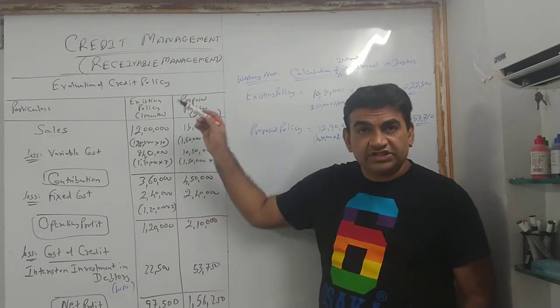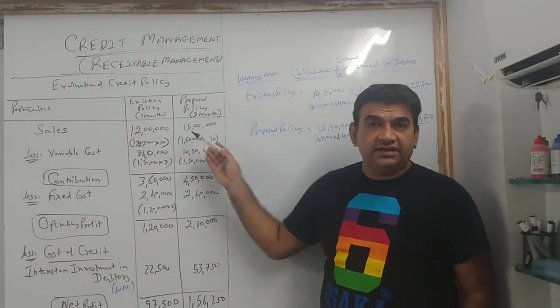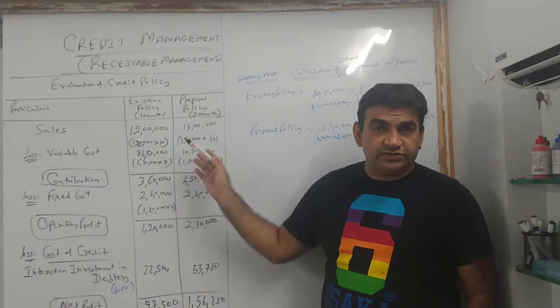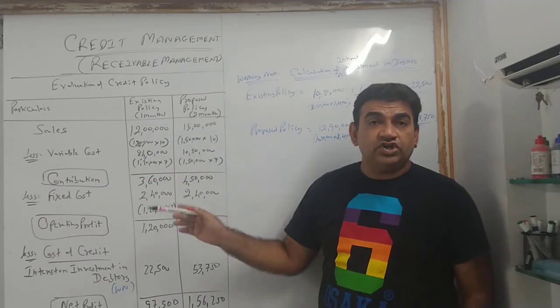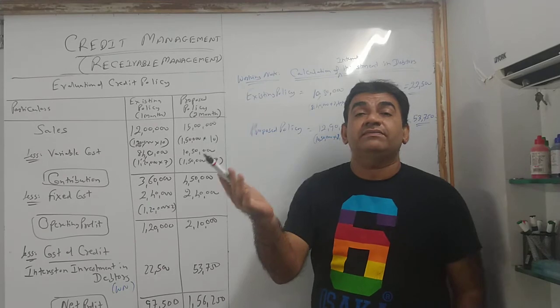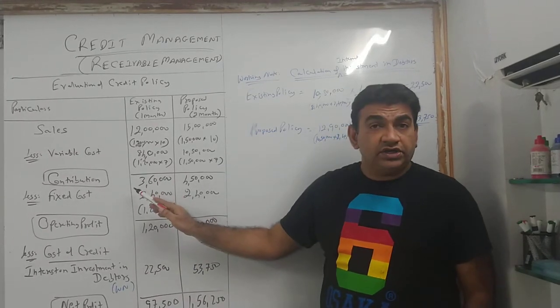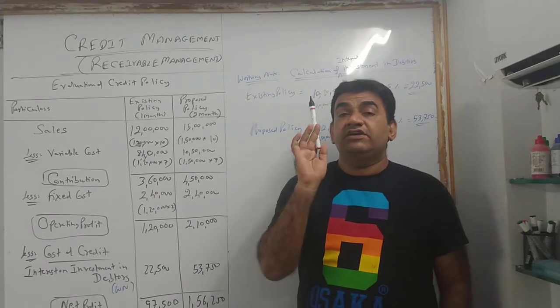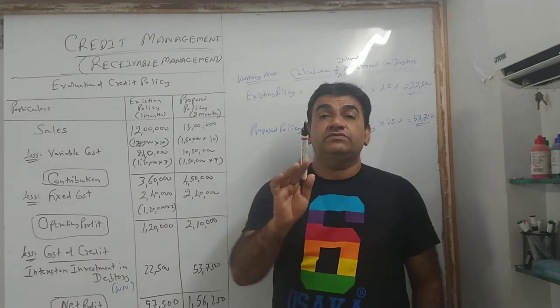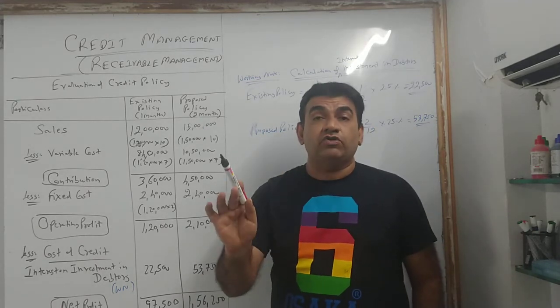So how I do? I brush up everything. Sales लेना है. Number of units is given, multiply by the respective price. Less variable cost. Number of units multiply by the variable cost per unit. Get your contribution. Deduct fixed cost. Remember, fixed cost remains fixed in terms of totality, irrespective of output.